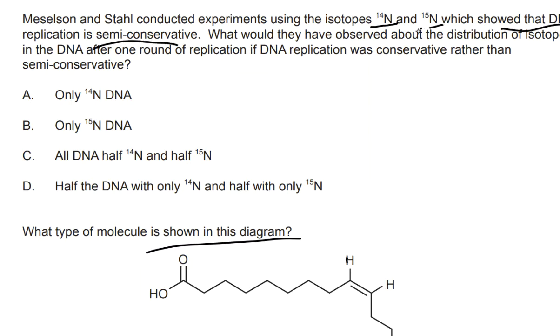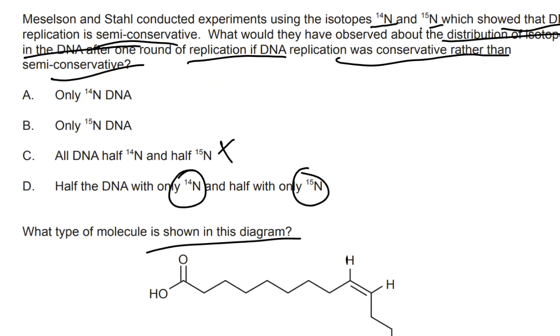What would they have observed about the distribution of isotopes in DNA after one round of replication? DNA replication was conservative rather than semi-conservative. Well, DNA half-half, that wouldn't be correct because that would mean it is semi-conservative. Half the DNA with only N14, half the DNA with N15. So what they tried to do was they have this pure DNA with N15, and they moved it to the normal nitrogen environment. And what they saw was the DNA was half N14, half N15.